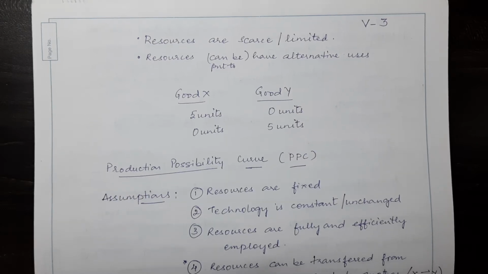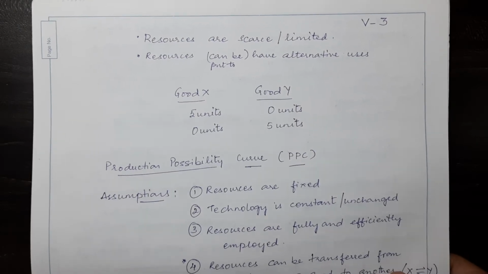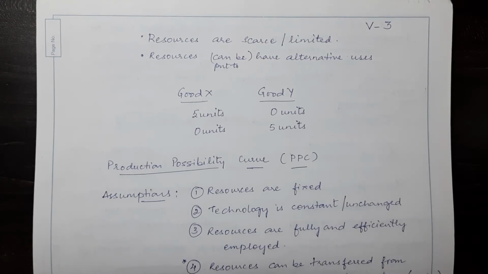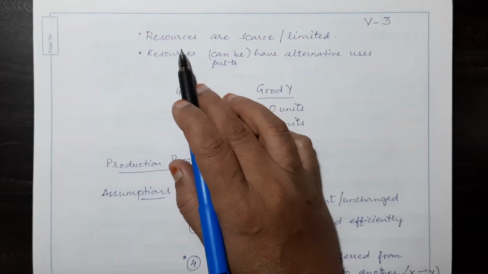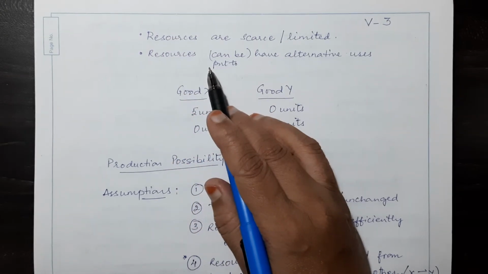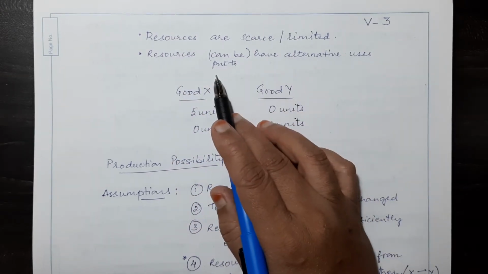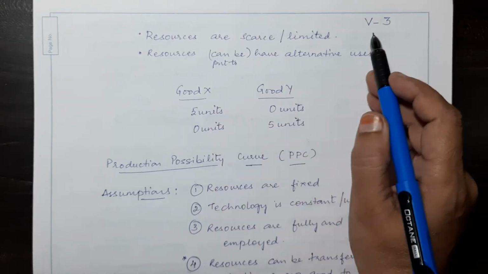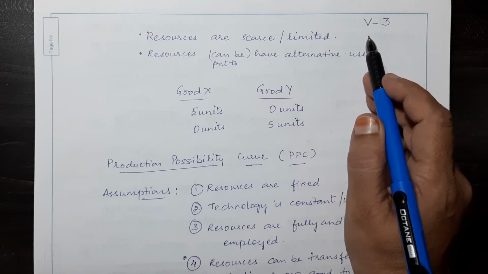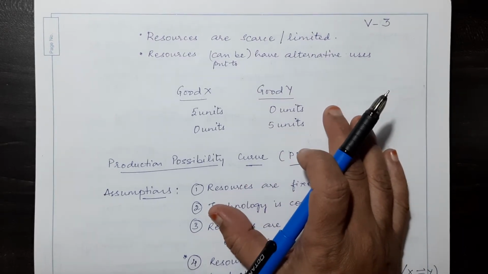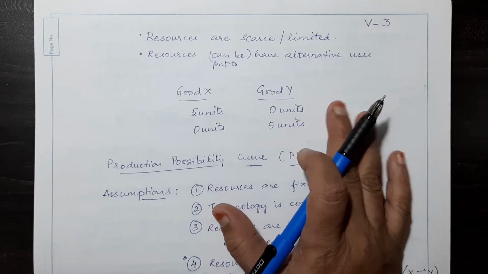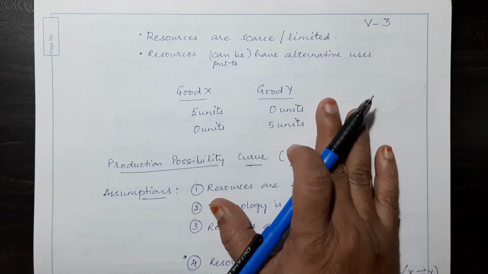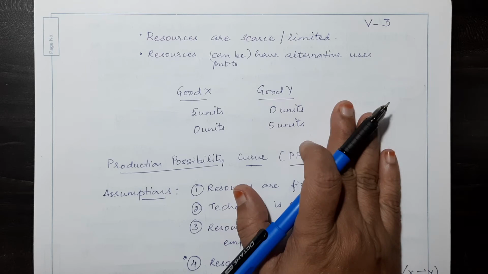In our previous microeconomics classes, we learned every economy faces some economic problems which arise due to the scarcity of resources and the alternative uses of resources. Right. So now in this video number 3, we are going to learn with the given resources what are the possible combination of goods that can be produced.